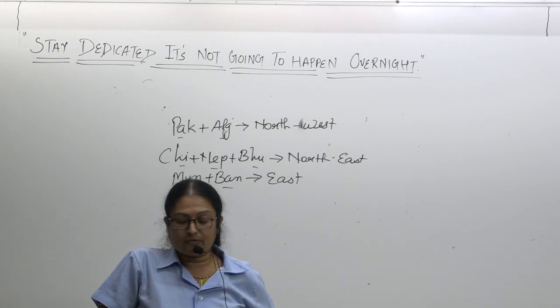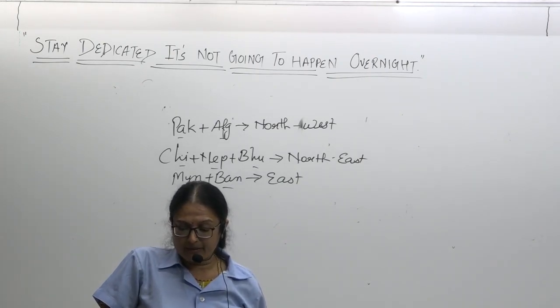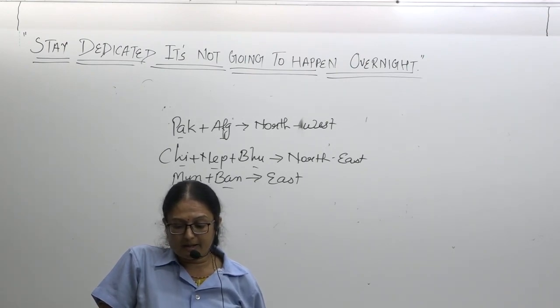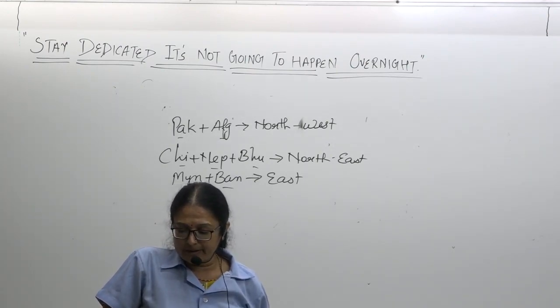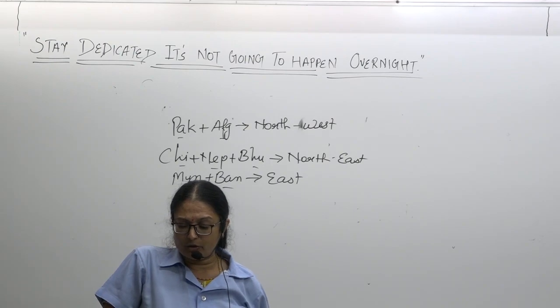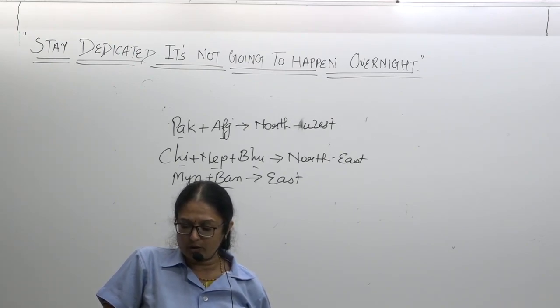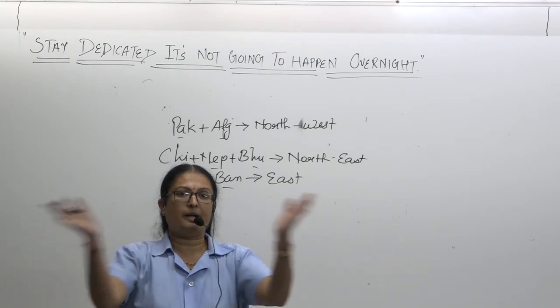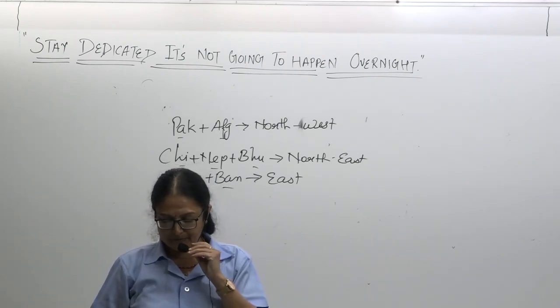So we talked about the lithosphere plate, tectonic plate. There are 7 major tectonic plates you have to keep in mind. That is Pacific plate, North American plate, South American plate, Eurasian plate, African plate, Indo-Australian plate, Antarctic plate. Okay. Then convergent and divergent movement. Plates moving away is divergent movement, coming closer is convergent movement.